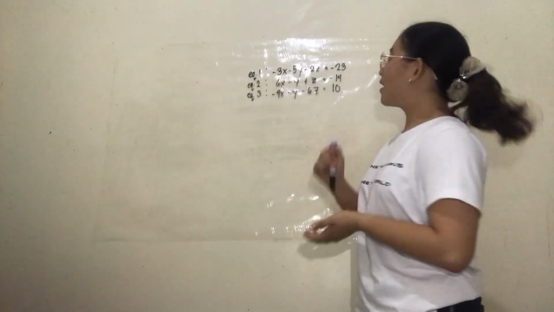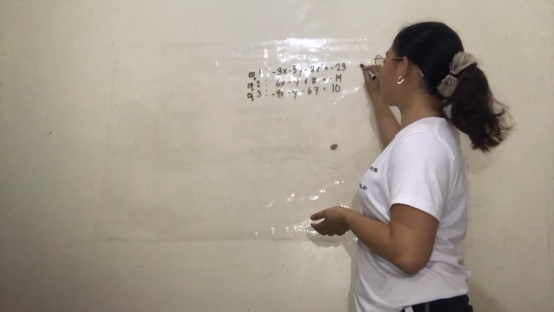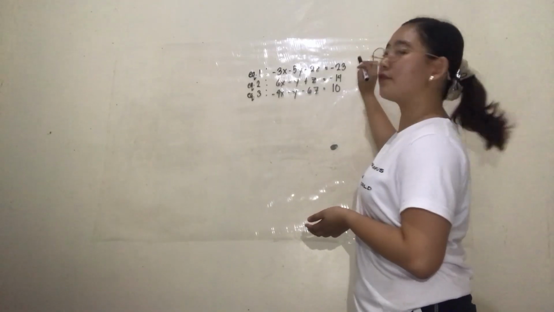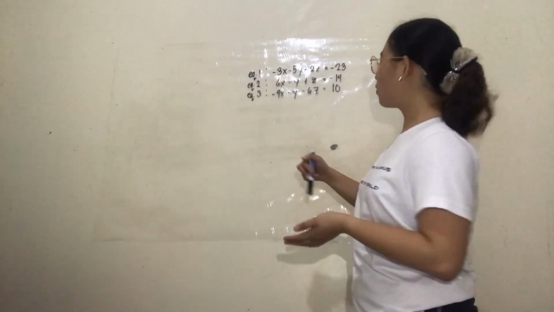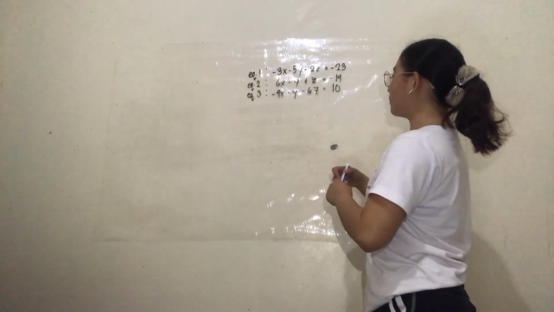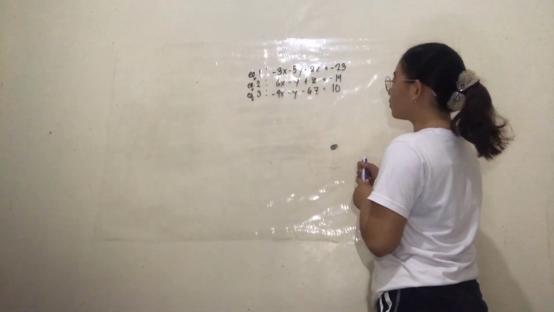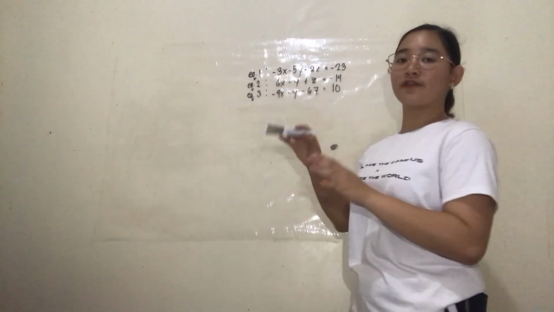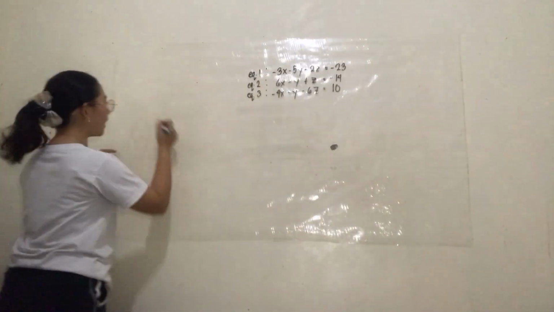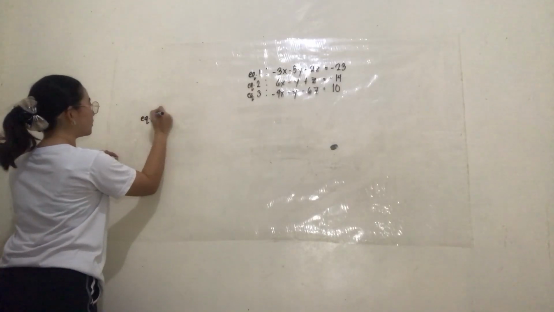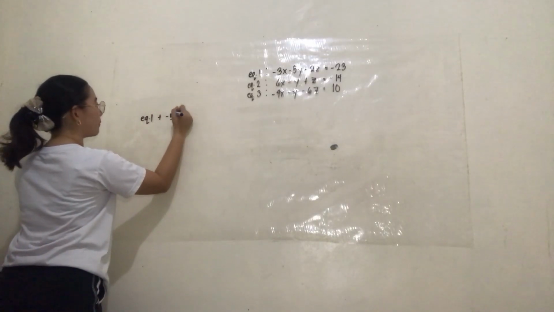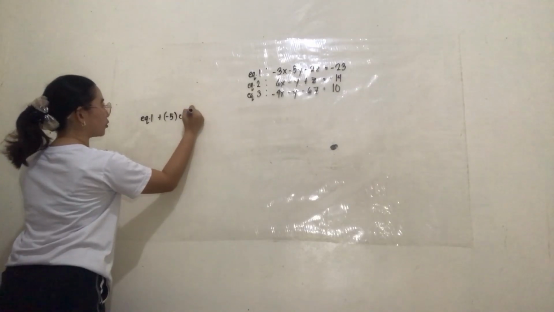First, we're going to add equation 1 and equation 2 so that we can find equation 4. Let's say we're going to eliminate the value of y. So we're going to multiply equation 2 by negative 5. So we have equation 1 plus negative 5 multiplied by equation 2.